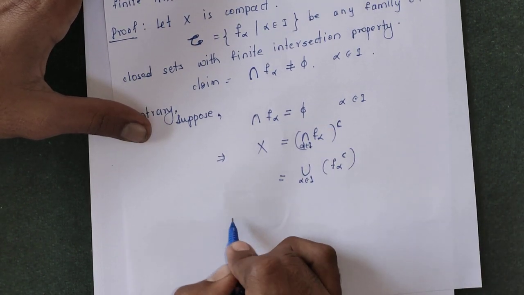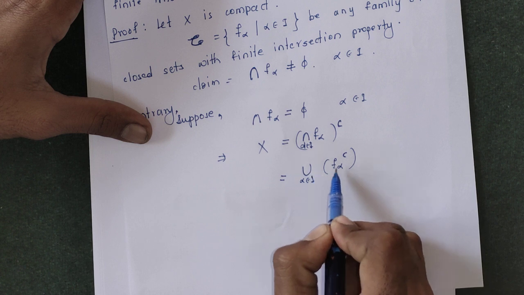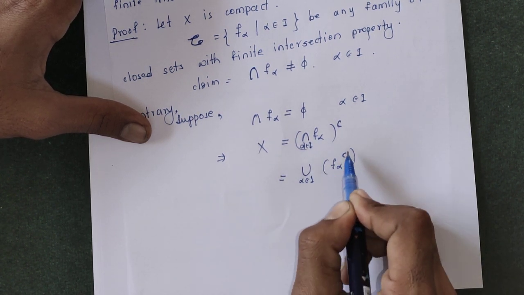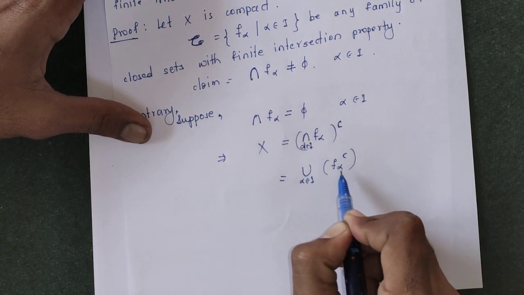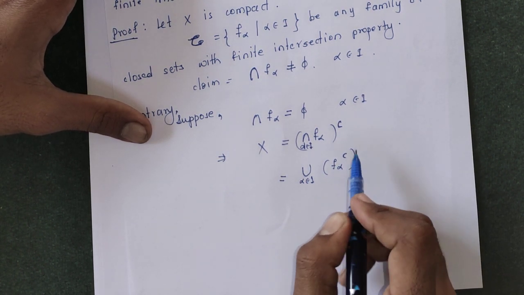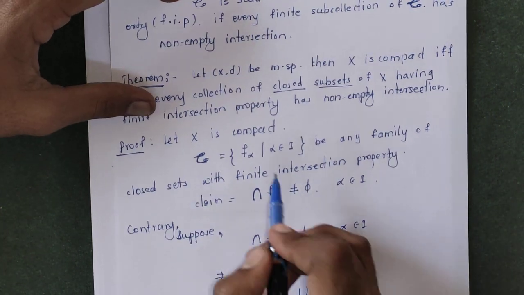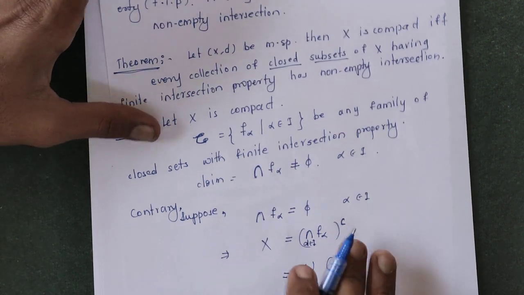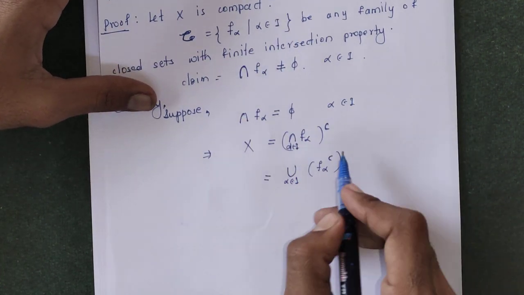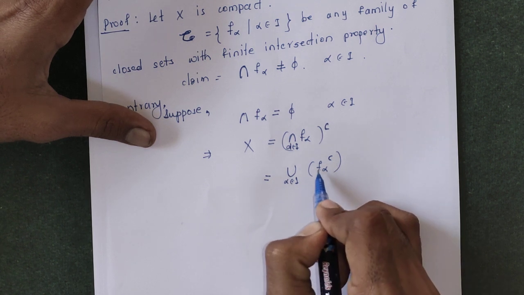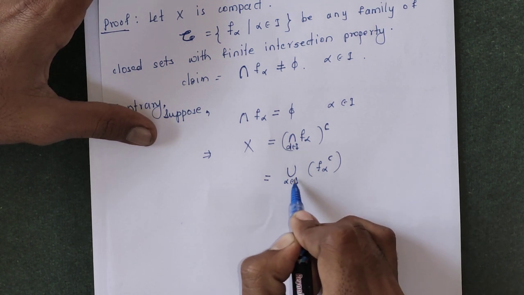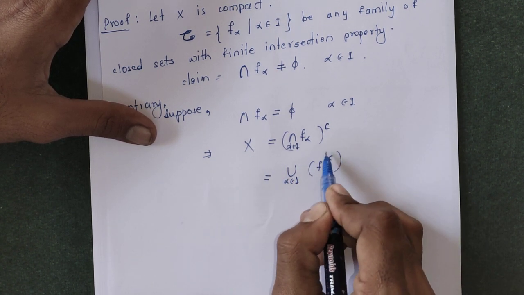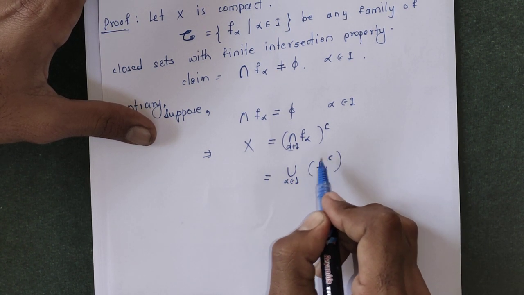This implies the union of F alpha complement is equal to X, which means this family is an open cover for X, because X is equal to the union of these F alpha complements. Here script C is the family of closed sets, so each F alpha is closed, so F alpha complement is open for every alpha belonging to the index set, and the union of these open sets is equal to X.